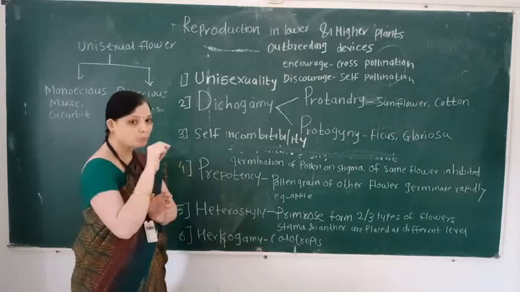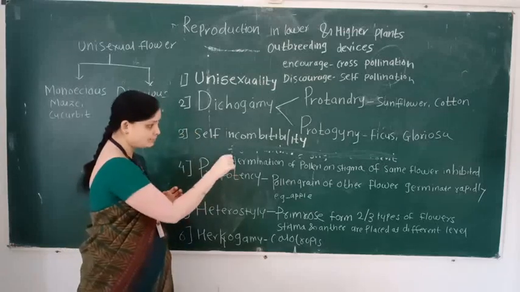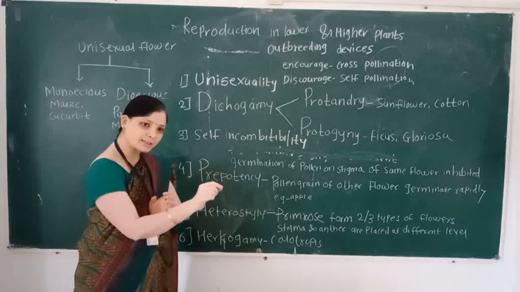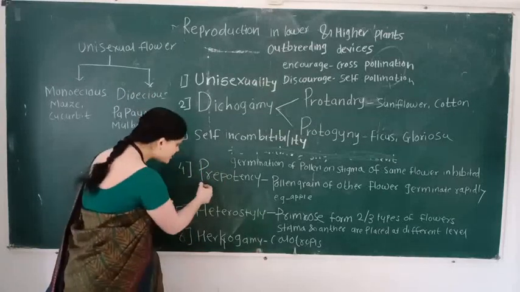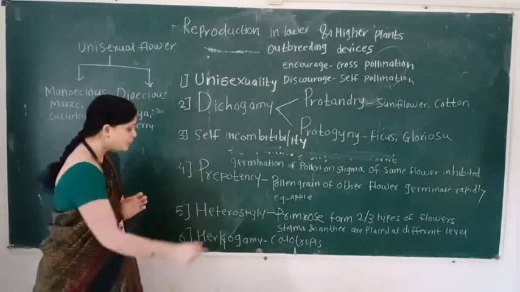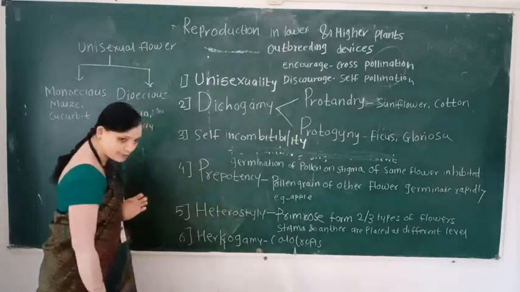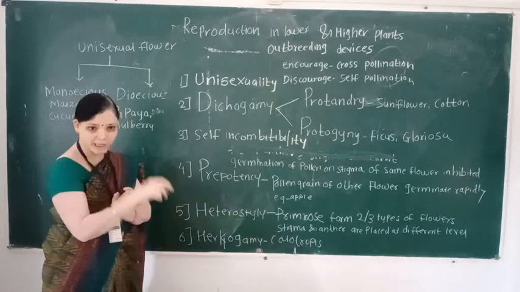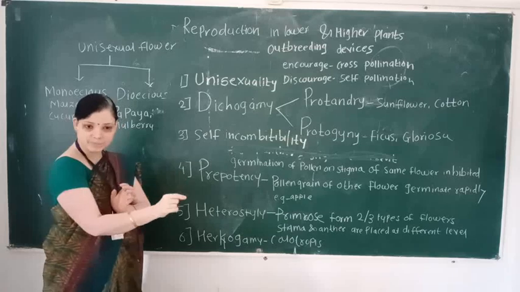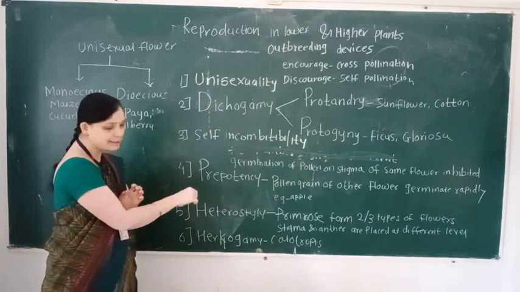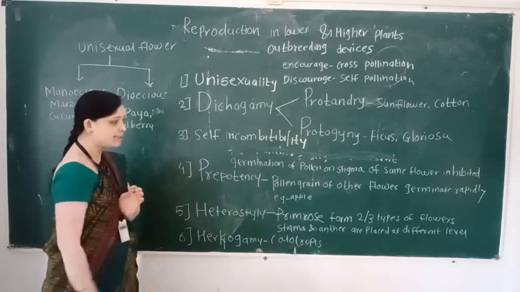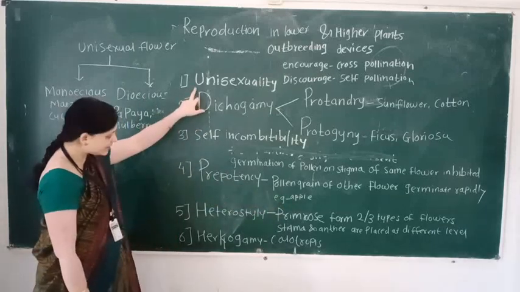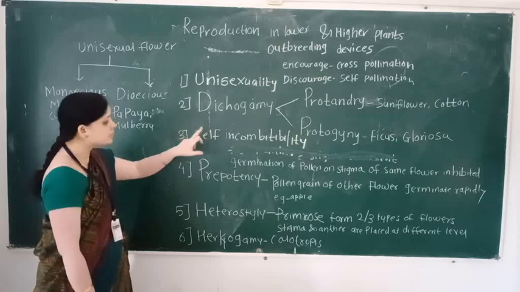But when pollen grain of the same flower is deposited on this stigma, germination takes place very slowly. This condition is known as prepotency. For example, apple.